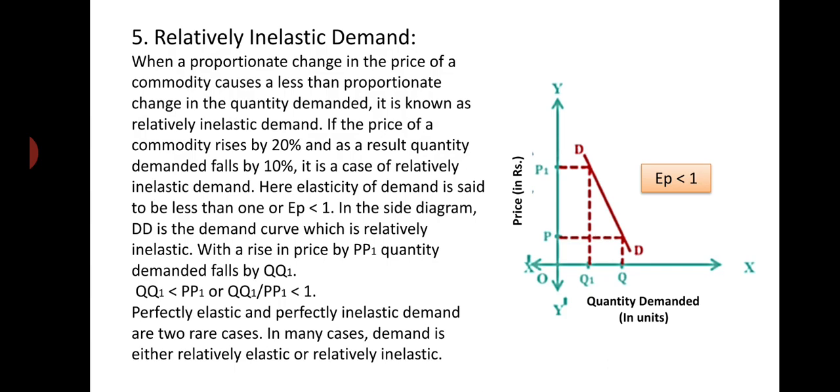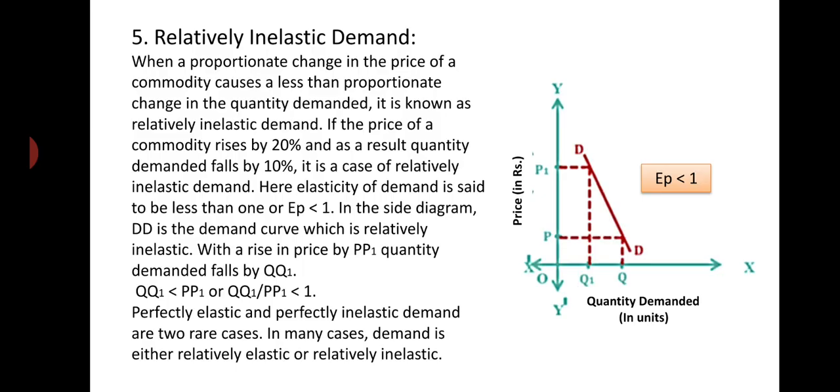In this case EP is less than 1. So when proportionate change in demand is less than proportionate change in price, that is a case of relatively inelastic demand, and here EP is less than 1.